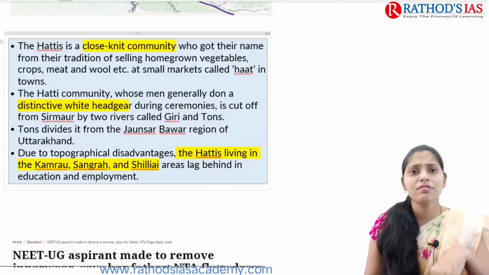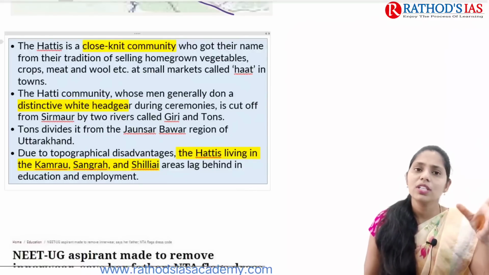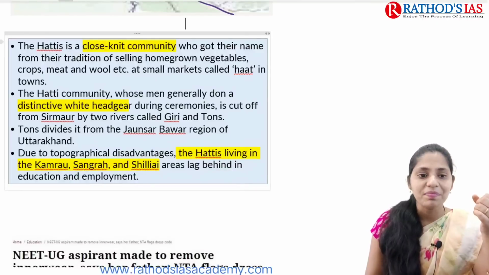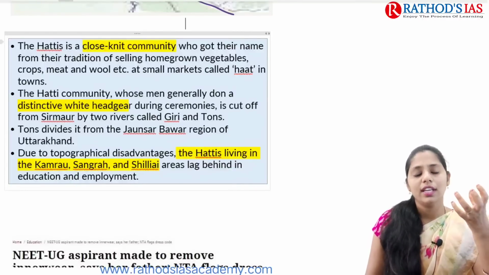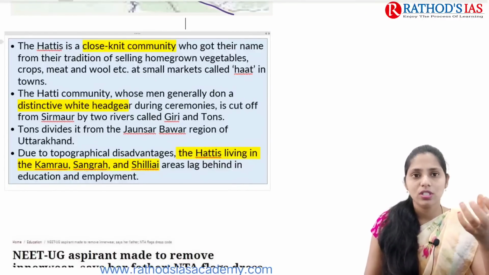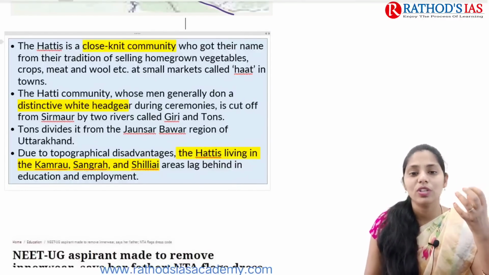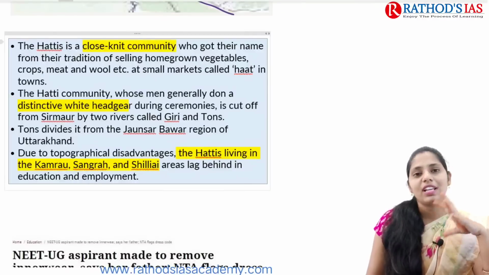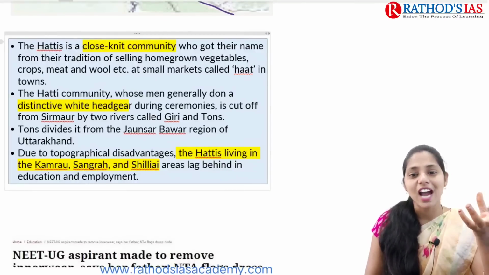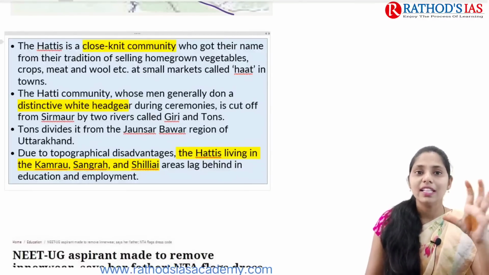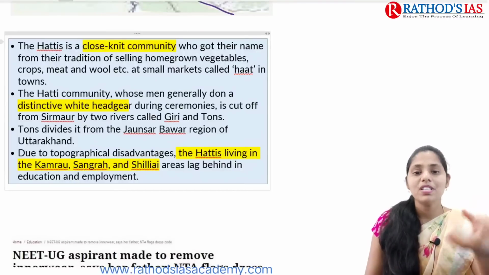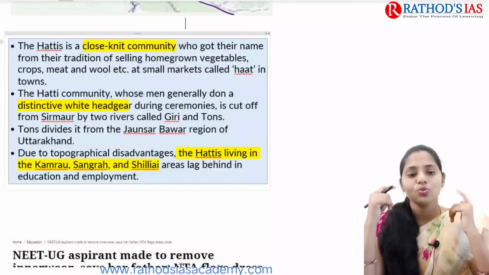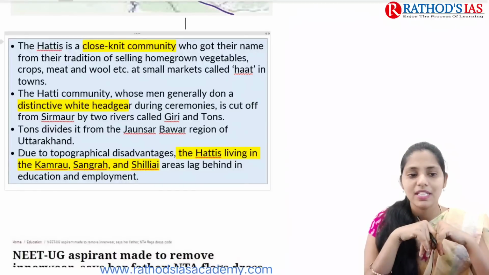If we talk about some facts regarding the Hatis, it is a close-knit community, and they got their name from their tradition. They are mainly dependent on selling homegrown vegetables, crops, meat and wool, etc. They come up with small markets, which are called haat in towns. Members of the Hati community generally wear a distinctive white headgear during ceremonies.